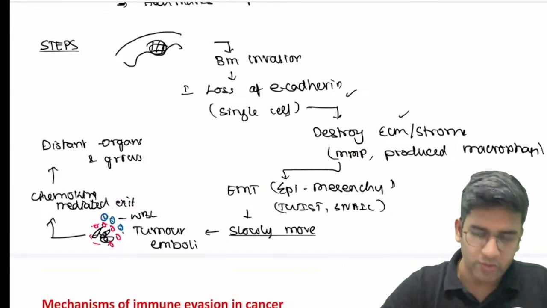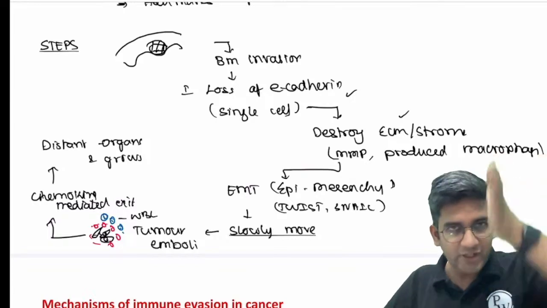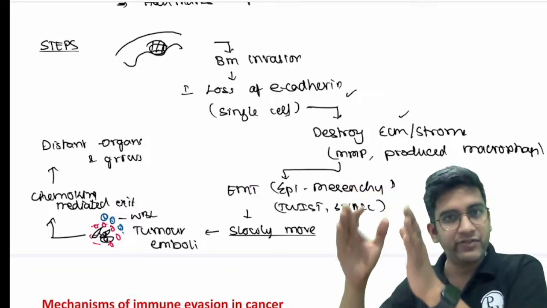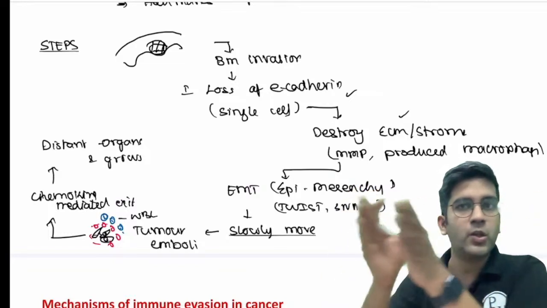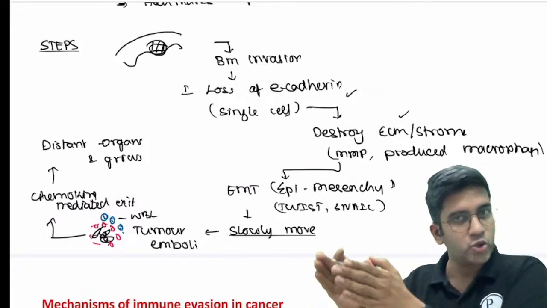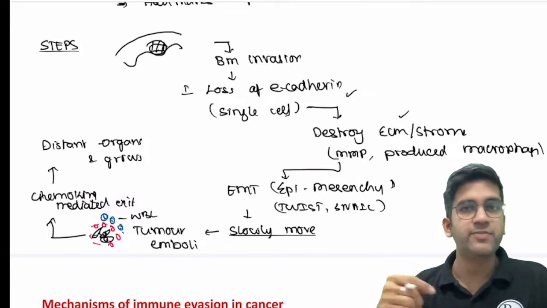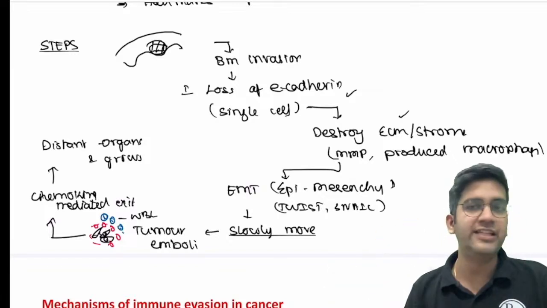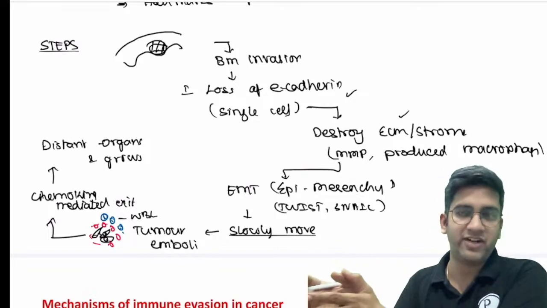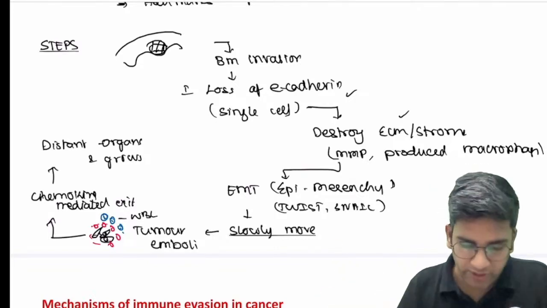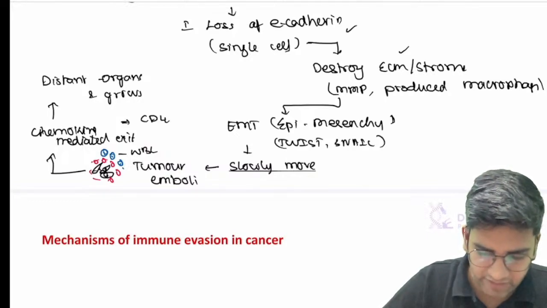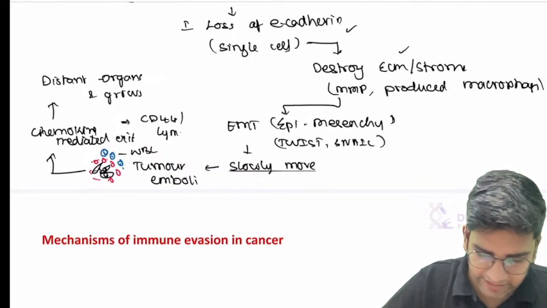If you want, put numbers 1, 2, 3 if required. Otherwise, a very long thing, I'm just doing it like a U, but draw straightly and sideways, right? What are responsible? Loss of E cadherin. What happens? Destruction of ECM, who does that? And I have EMT, who does that? Slowly it moves. If you want, add a word that movement is based on actin polymerization. That's how everything in my body moves, right? Actin polymerization goes into tumor emboli. What's a tumor emboli? What's the advantage? Next, chemokine mediated exit. How do they go? If you want to add one more word about chemokine mediated exit, most of the lymphatic metastasis, I have CD44, which helps in lymphatic metastasis, right?